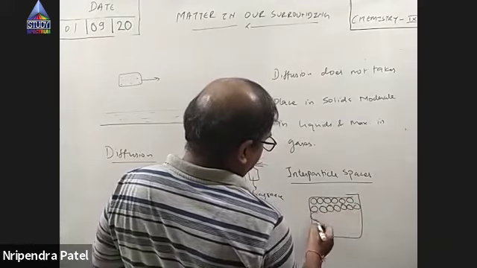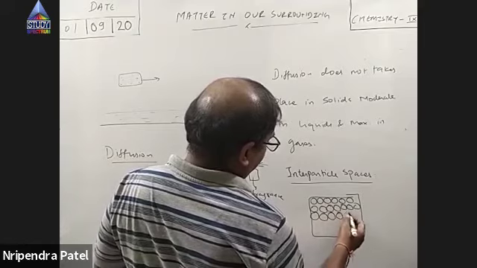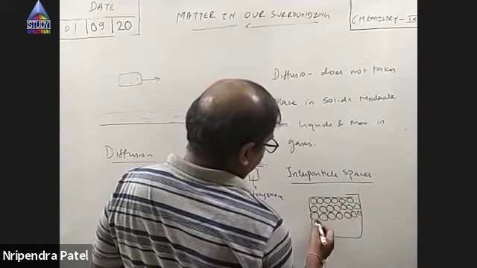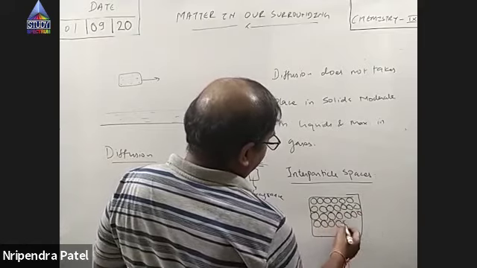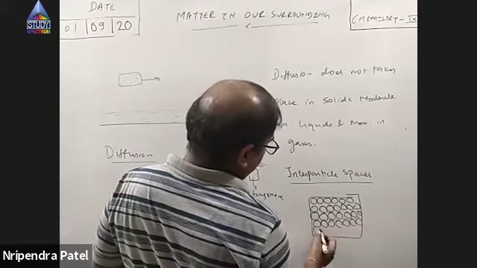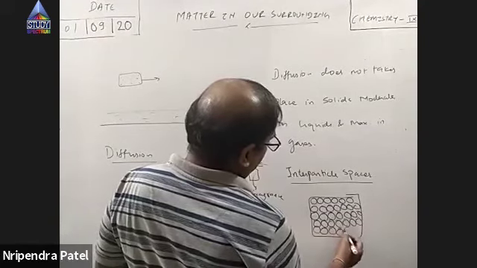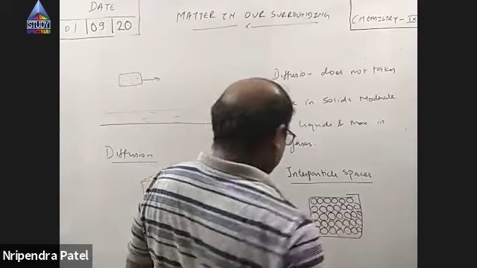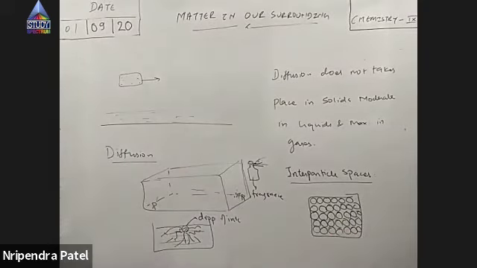They are very compact, they are packed efficiently. There is very little gap between the particles. What are those particles? I don't know, but whatever is the constituent particle of a solid, those particles are very close to each other.